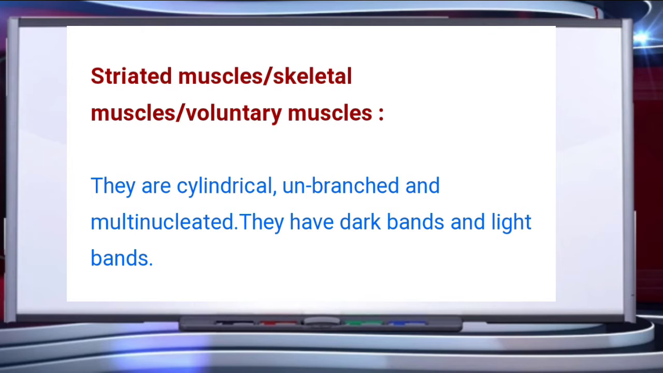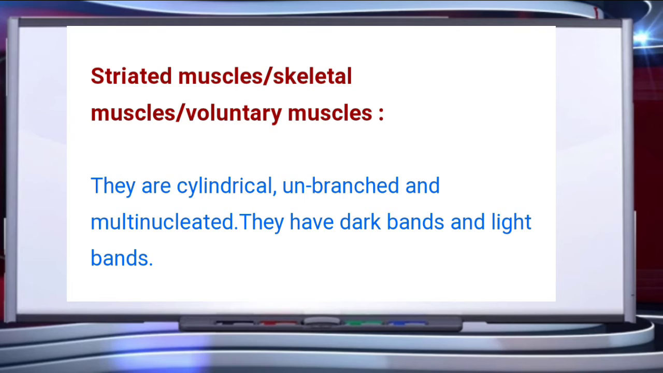To start with, the first type, children: striated muscles. Striated muscles form more than 80% of the mass of soft tissues in a vertebrate body. They are attached to the bones by tendons and help in the movement of external body parts. Therefore, they are also called skeletal muscles. The contraction and relaxation of these muscles are under the control of the animal. Therefore, they are also called voluntary muscles. They are cylindrical, unbranched and multinucleated. Multinucleated means more than one nucleus.